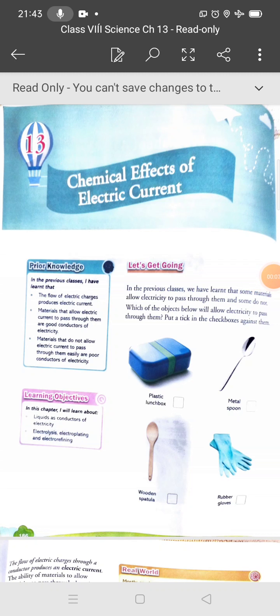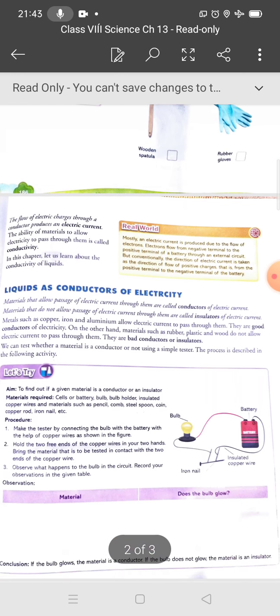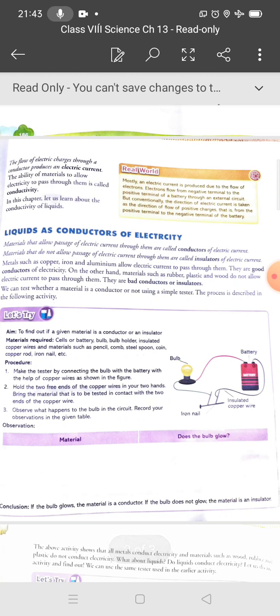Good morning class. 8th, chapter number 13, chemical effect of electric current. Students, in the previous lecture we discussed the good conductor of electricity and the poor or bad conductor of electricity. So now, students, in this video we will discuss the liquid as a conductor of electricity.